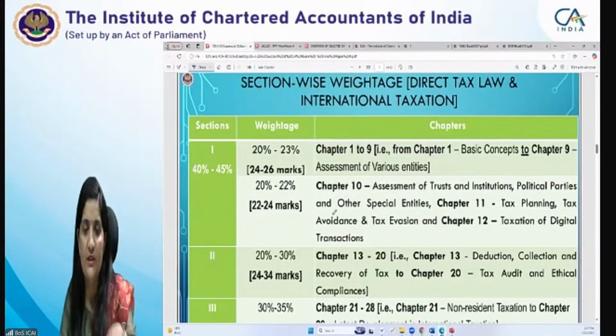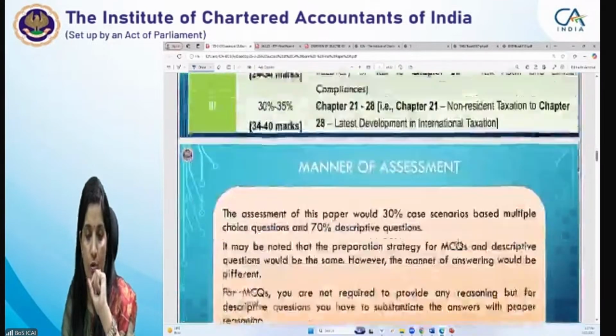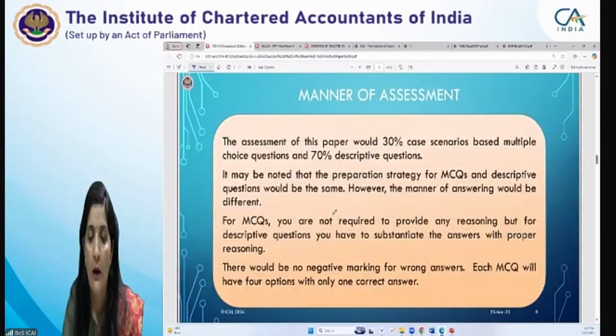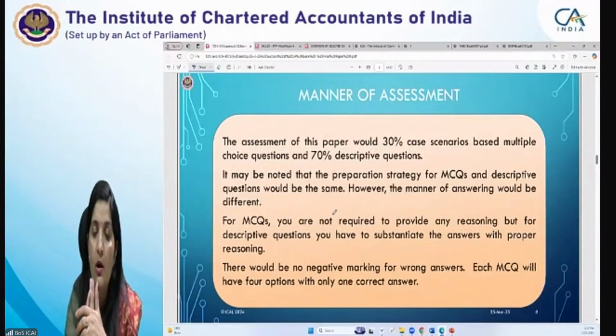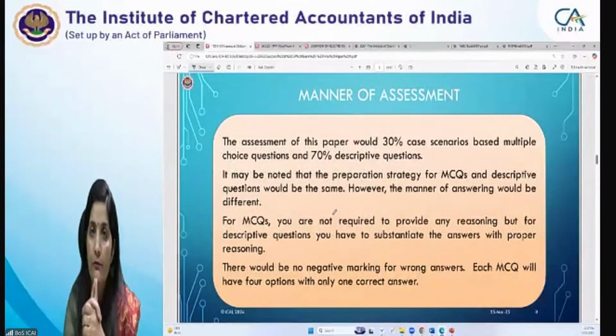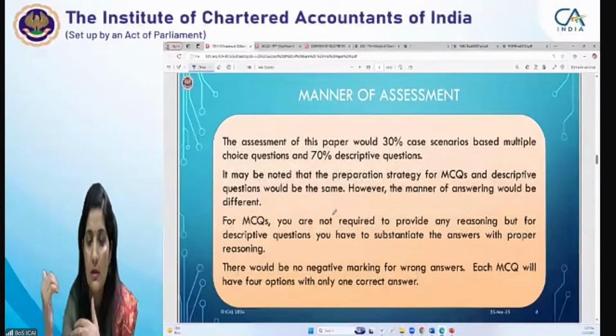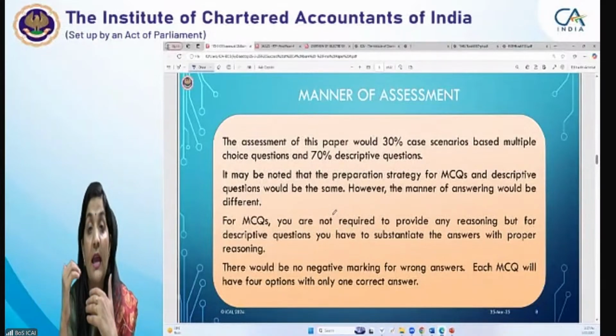Before moving to the section wise, I will take you through the manner of assessment. What is the manner of assessment? Everybody must be aware of the manner of your assessment. All papers of final level or intermediate level, including your final paper 4 Direct Tax Laws, are assessed by way of 30% case scenario based questions and 70% descriptive questions, right? 30% is case scenario based questions.